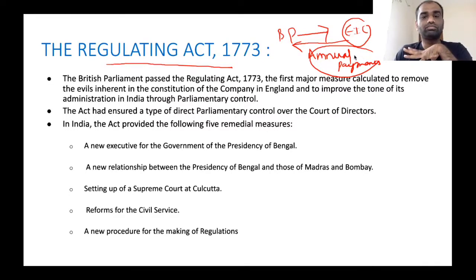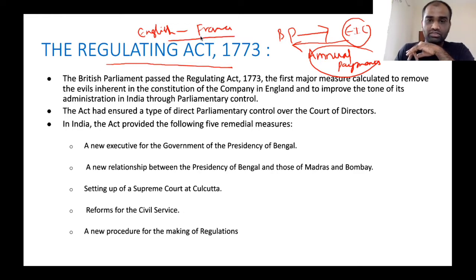Now at that time there was a brewing war between English and France. Because of this brewing war between these two countries, British Parliament wanted to make sure that these annual payments from the English East India Company were very high, and increasing year on year, not decreasing.